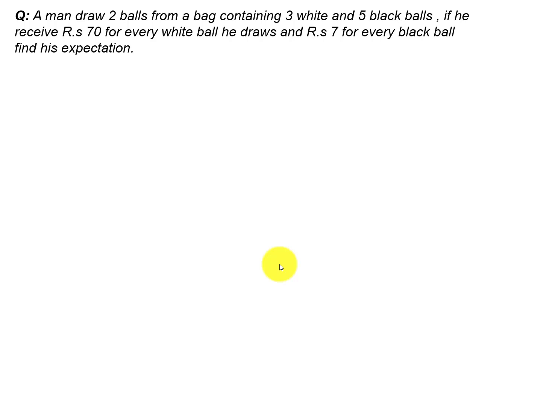A man draws two balls from a bag containing three white and five black balls. If he receives 70 rupees for every white ball he draws and 7 rupees for every black ball, find his expectation. So the most important thing in this question, you need to extract data: how many white balls they have and how many black balls they have. So in total there are 8 balls and he draws only 2 balls. Okay, but for each ball the winning prize is different.